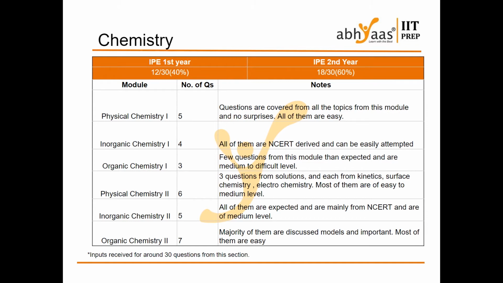I can say almost all of the chapters got equal weightage in this shift. But majorly, organic chemistry has 10 questions, physical chemistry has 11 questions, and inorganic chemistry has 9 questions.